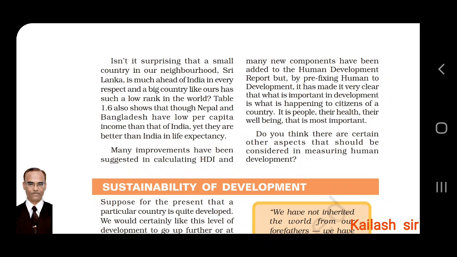Many improvements have been suggested in calculating HDI, and many new components have been added to the Human Development Report. But by prefixing human to the development, it has made it very clear that what is important in development is what is happening to citizens of a country. It is people, their health, their well-being, that is the most important. Do you think there are certain other aspects that should be considered in measuring human development?